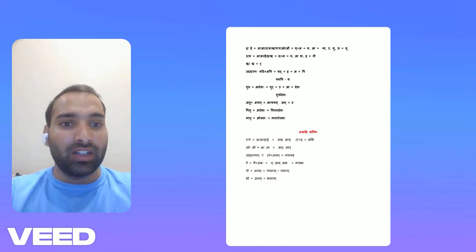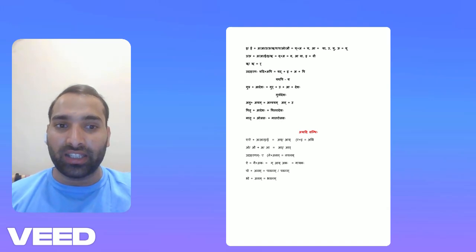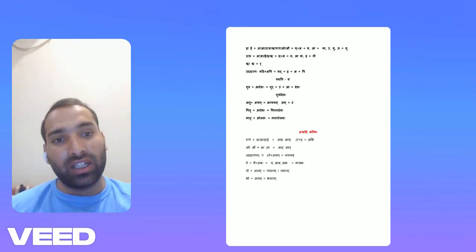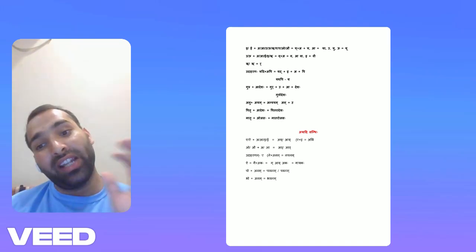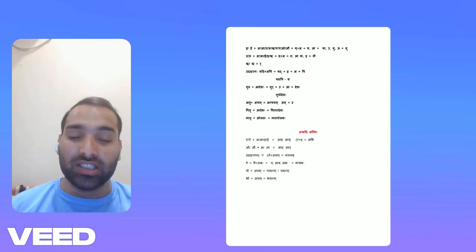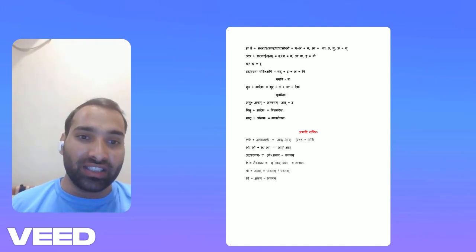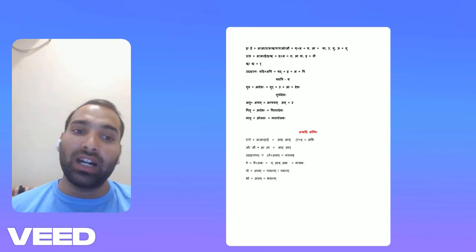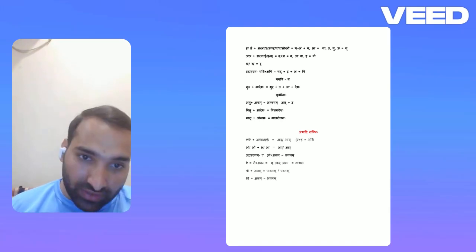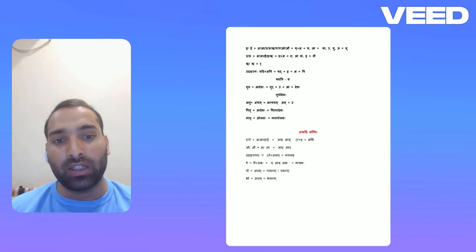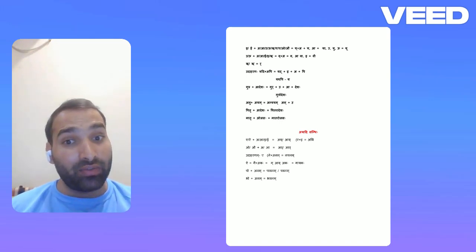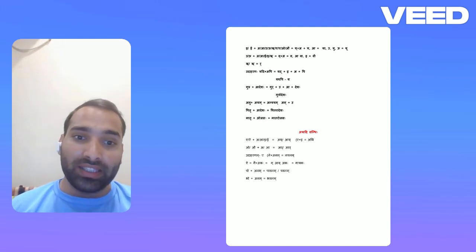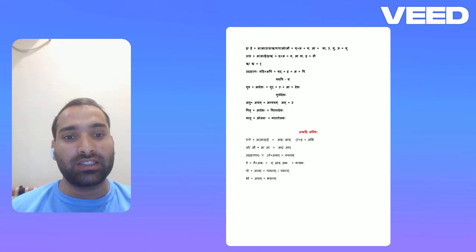Now the last Sandhi is Ayadi Sandhi. In Ayadi Sandhi, e changes into ay, ai changes into ay, o changes into av, and au changes into av. If the first word is ending with e or ai and the second word is starting with a vowel, it changes accordingly. If o or au will be there, it changes into av.